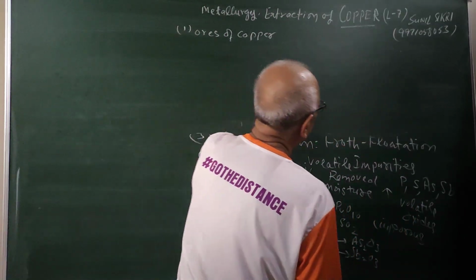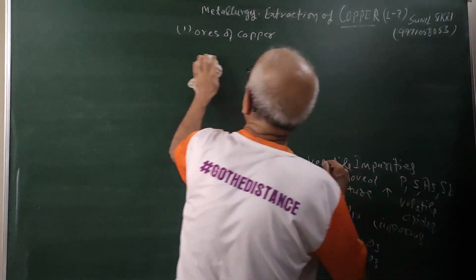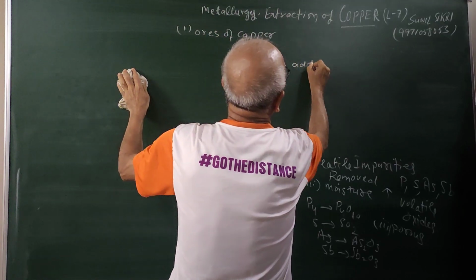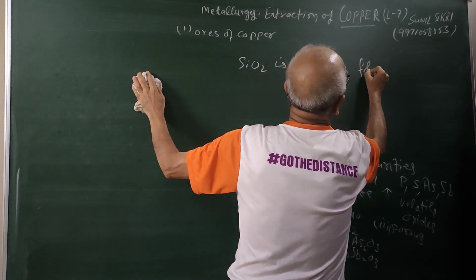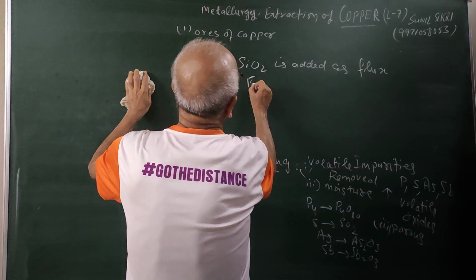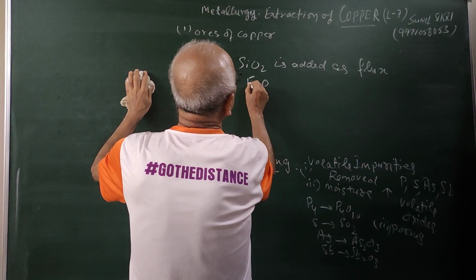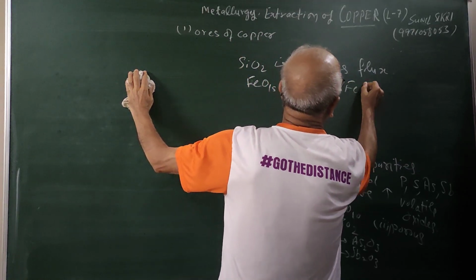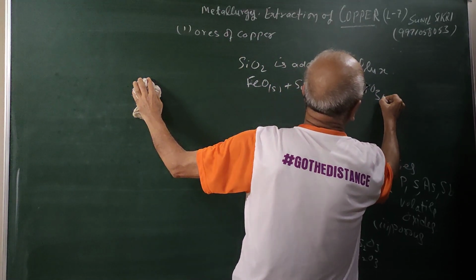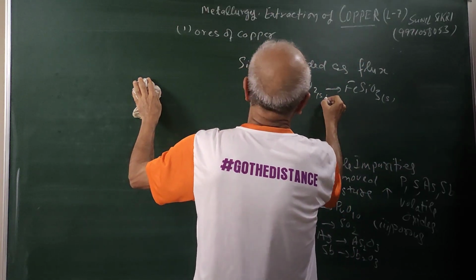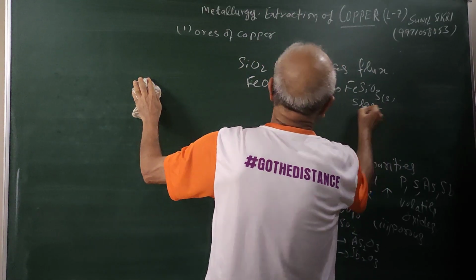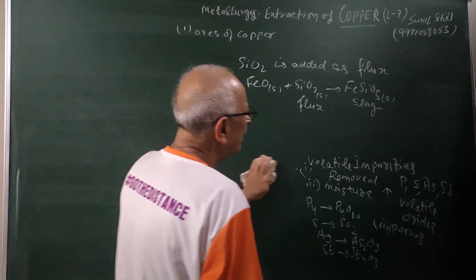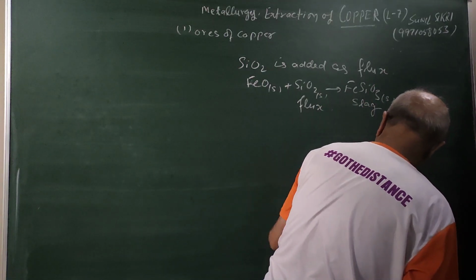Silica is added as a flux. Silica, SiO2, is added as flux, because if iron is present as an impurity, iron oxide will react with silica to form FeSiO3, which is solid. This is slag, and silica is my flux. So we can remove such impurities, which is a normal procedure which we do, students.